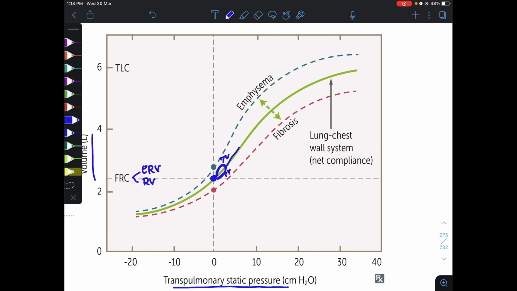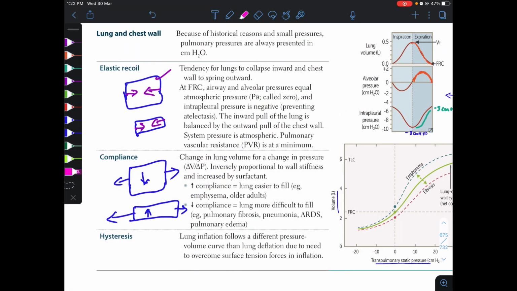And if we further increase the pressure, lung can only expand until it reaches the total lung capacity, that is about 6 liters. And if we decrease the pressure, we can only breathe out until the lung stops at the residual volume, that is about 1.2 liters. Lung will be resting at FRC, that is functional residual capacity.